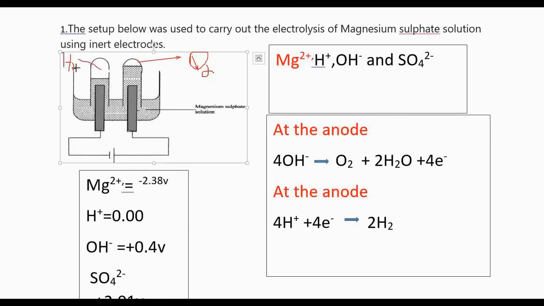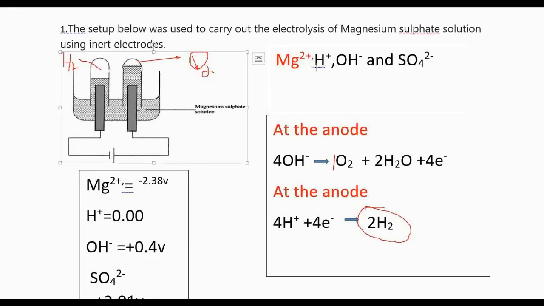The volume of hydrogen is 2 moles. That's why the gap here is very big, because we have 2 moles of hydrogen produced and the oxygen is 1 mole. So the volume of oxygen is less and the volume of hydrogen is more.